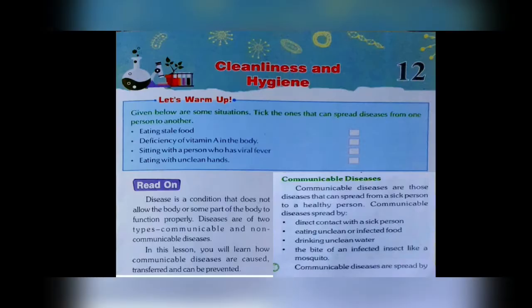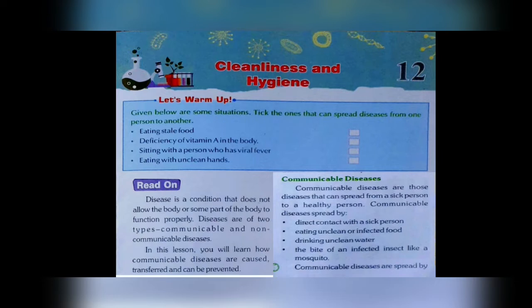Today we are going to start with chapter number 12, cleanliness and hygiene. Now, cleanliness and hygiene. Let's start the reading of the chapter. Before we start the reading, let's warm up. Let's go through that first. Given below are some situations. Tick the ones that can spread diseases from one person to another. You have to tick those activities which will transmit the disease from one person to the other person.